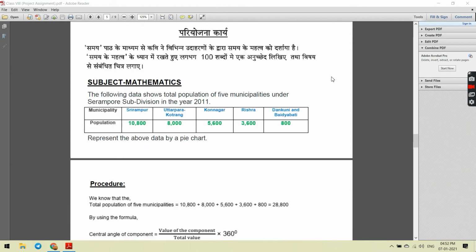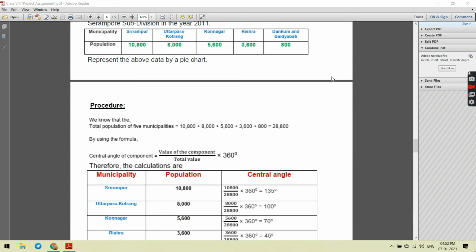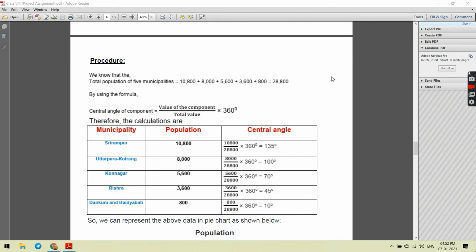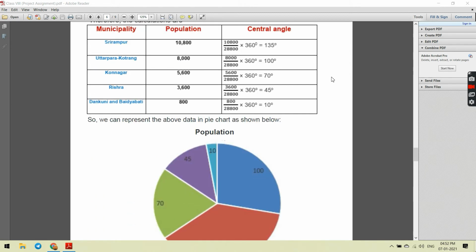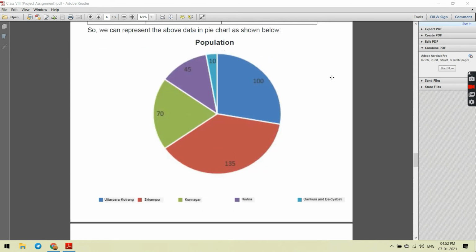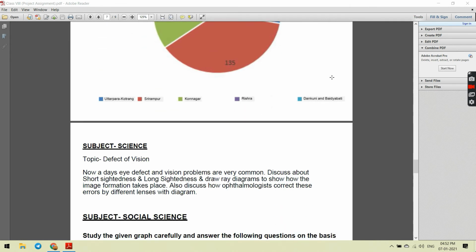So for your ease of work, the procedure has been mentioned in this particular file. You have to go through the given data and the calculation portion has also been shown. Just do that and then you have to draw the pie chart as shown here. Color the pie chart as shown. Next is the subject science.